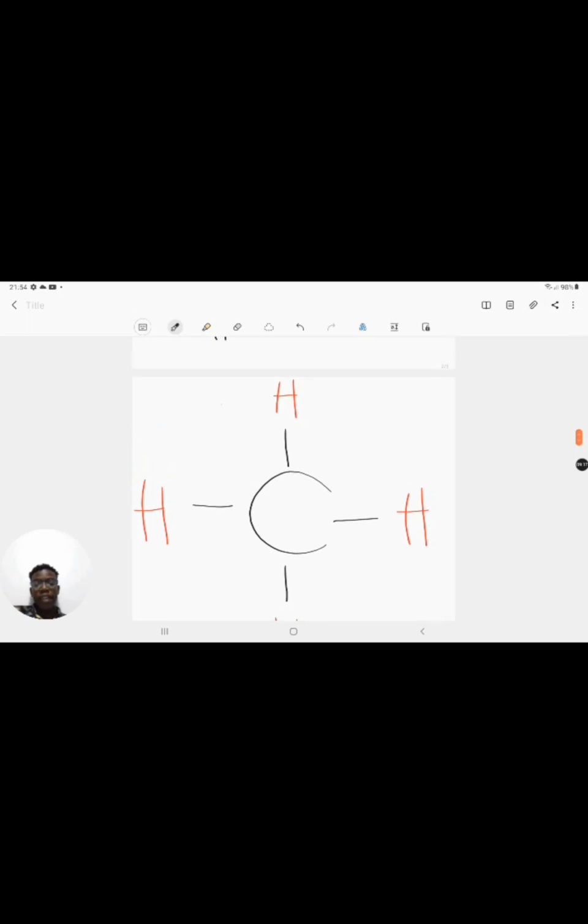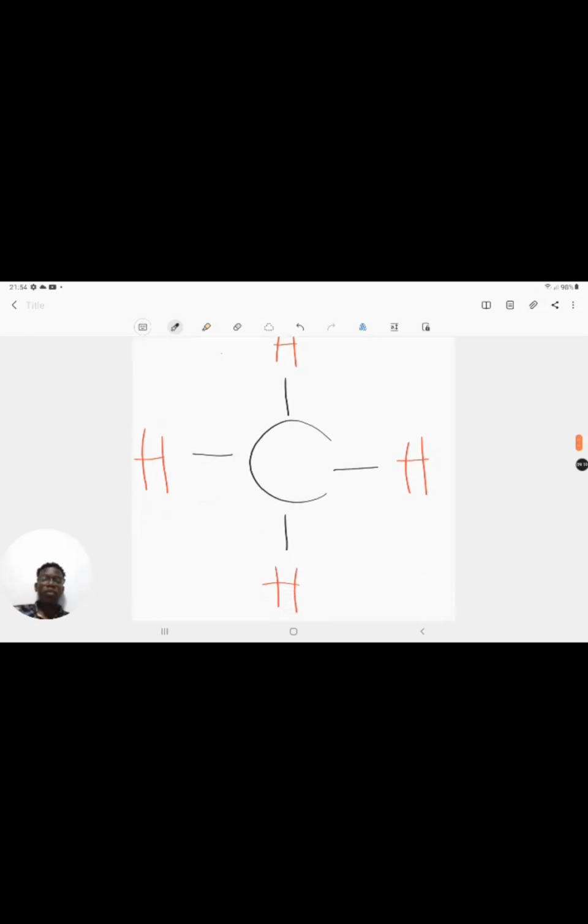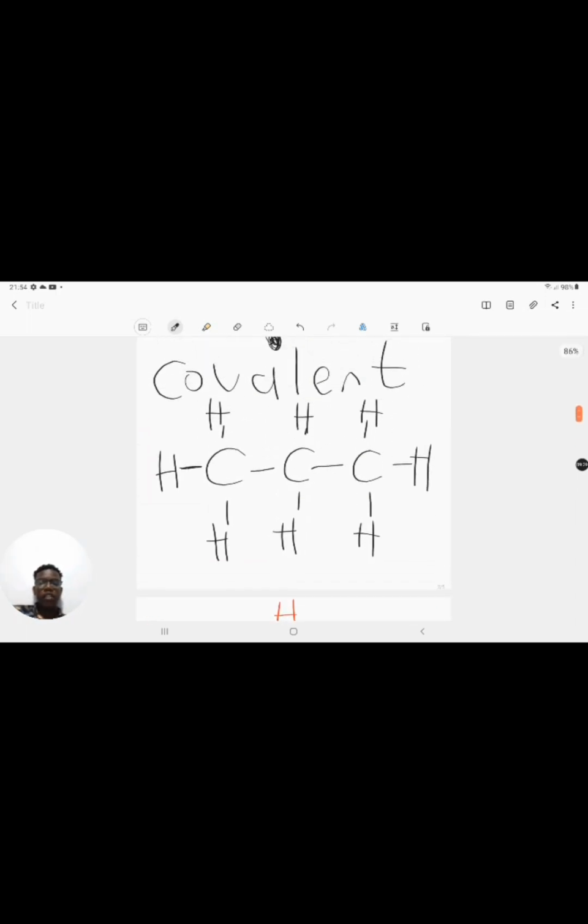Okay, so that is a very important property. Carbon always wants to share all of its electrons with another compound, and you will notice in this compound that I drew here that all my carbon atoms have 4 bonds around them. If you look at this carbon atom, it has 1, 2, 3, 4 bonds.